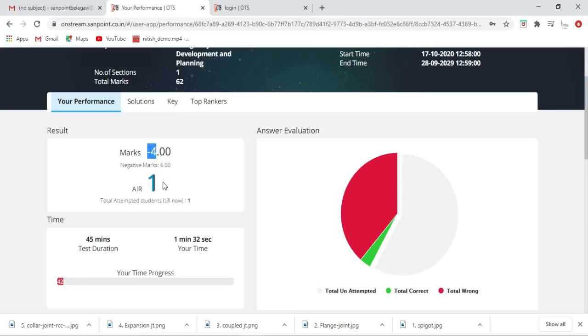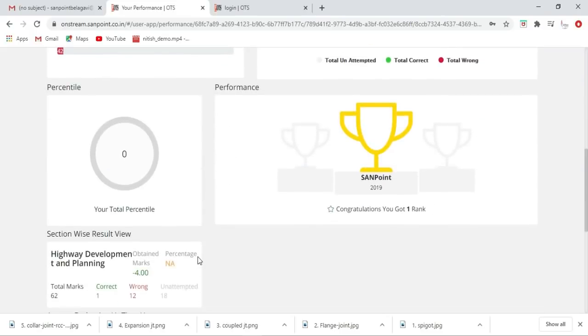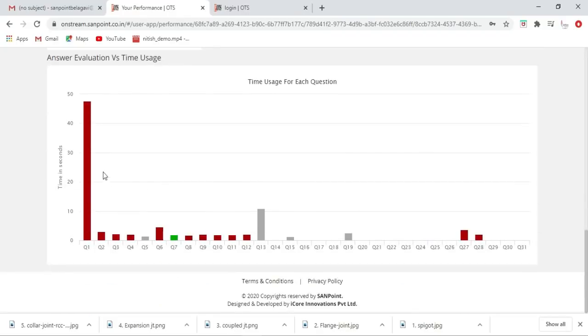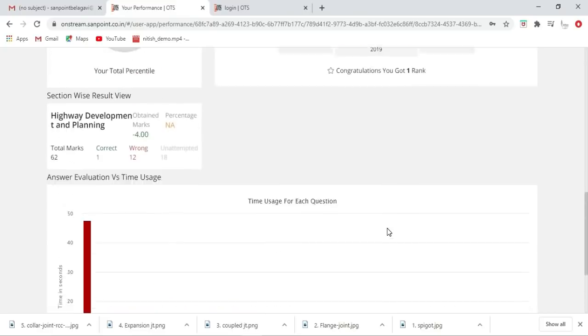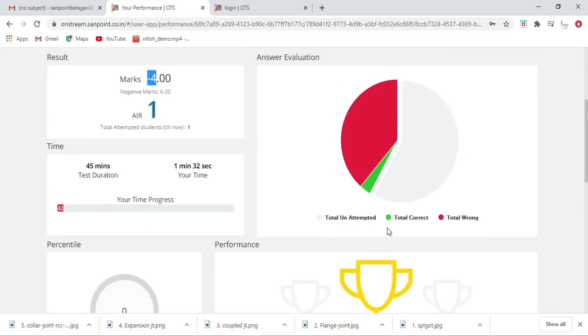So now when you give the test, whoever the students have joined our portal, our test video lectures for PWD, all of you will be given the test, and automatically this will make you an analysis of what is your position in this. Okay, so now all the detailed analysis you can see here, wrong, right, everything. You can spend some time during the first test so that you can fine tune yourself.